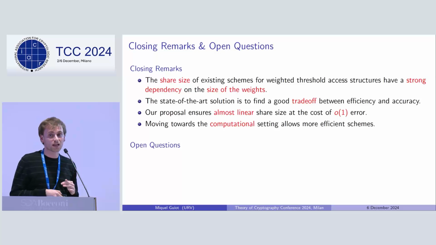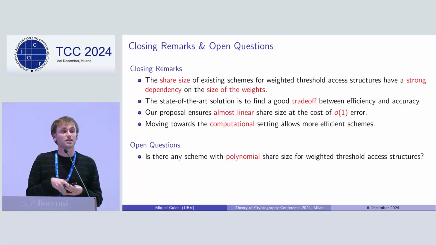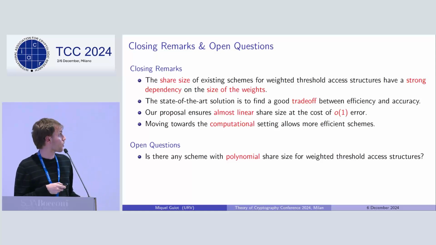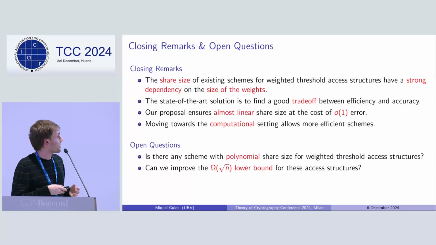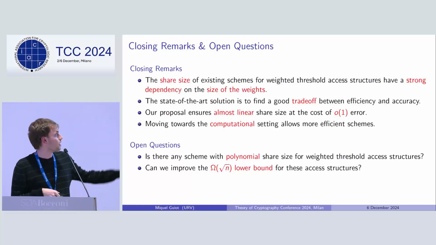And some open questions relating to our work. The first one is that it would be nice to build secret sharing schemes with polynomial share size for weighted threshold access structures, but without the need of approximating them. Moreover, another interesting question is to try to improve the known lower bound for these access structures, which right now is simply the square root of n.